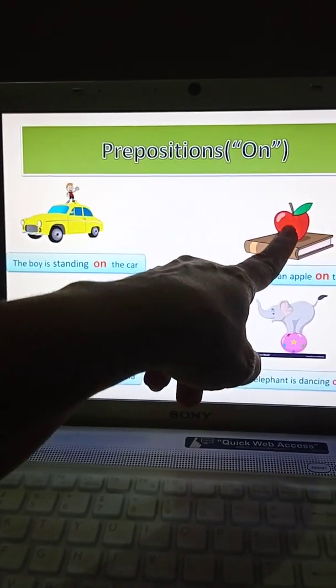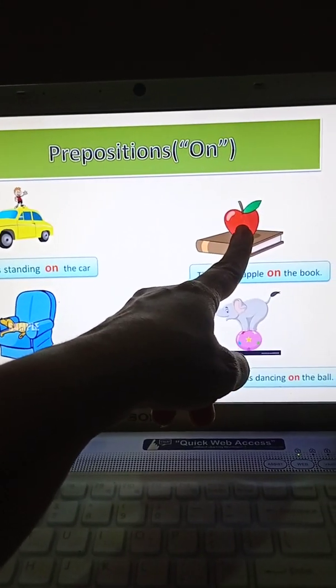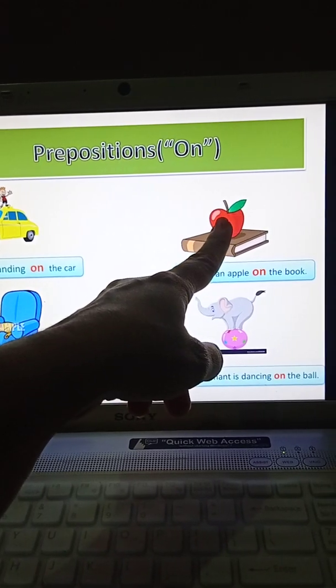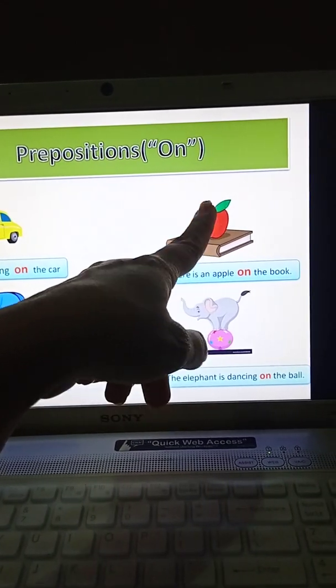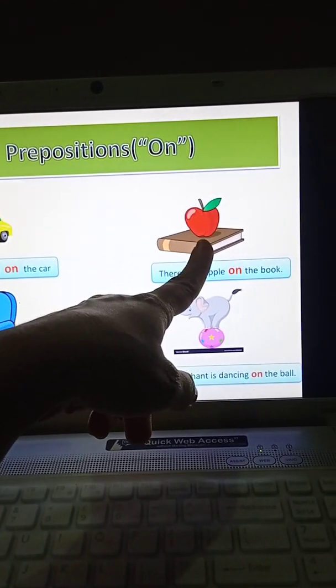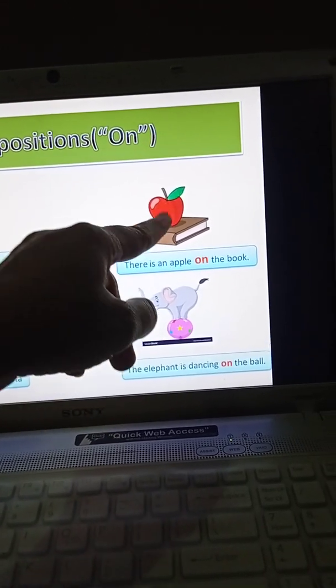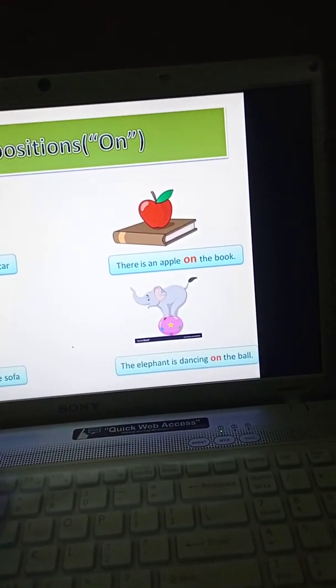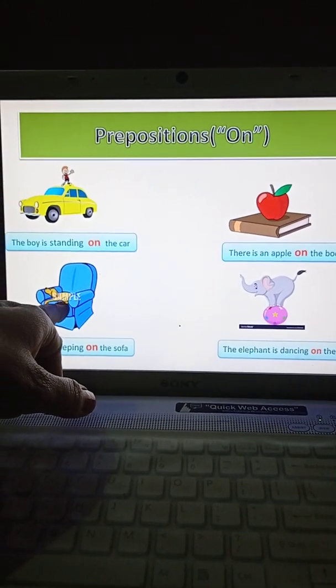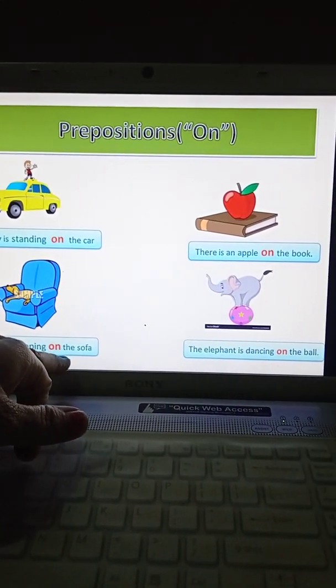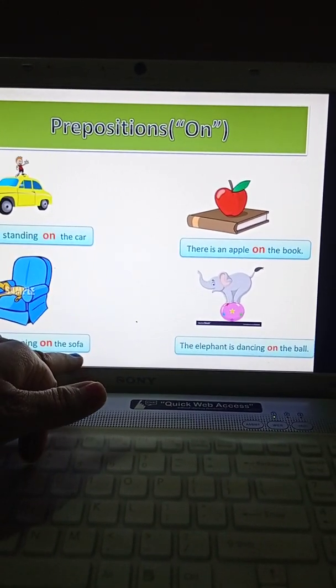Are you able to see a beautiful fruit? That is an apple. Where is the apple, children? There is an apple which is on the book. Are you able to see a dog? What is the dog doing? The dog is sleeping on the sofa.